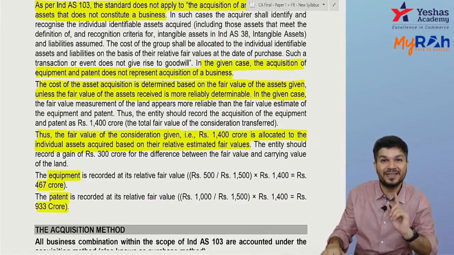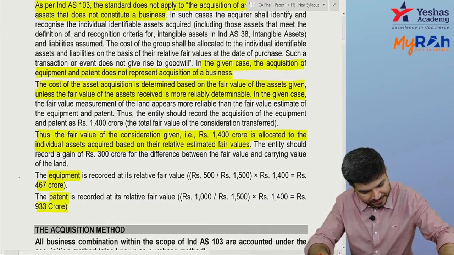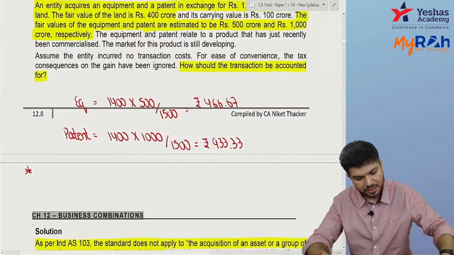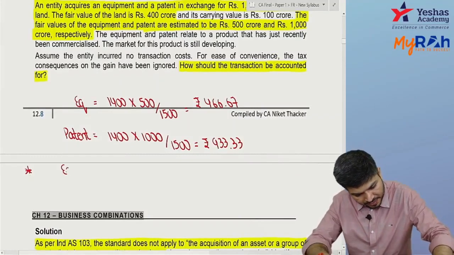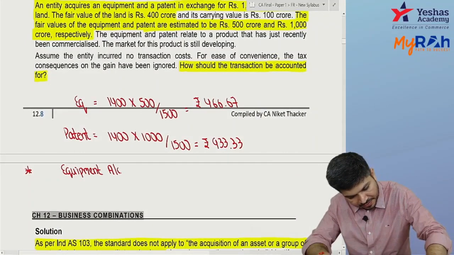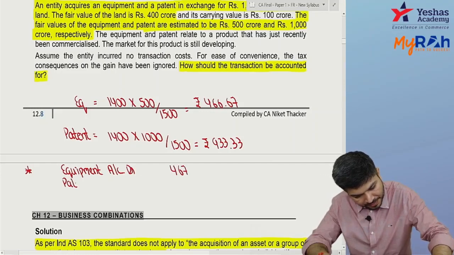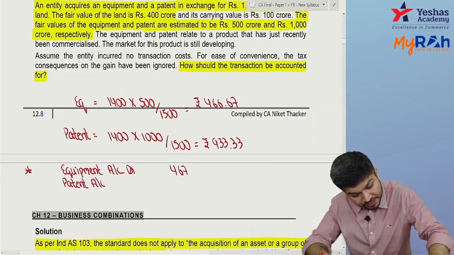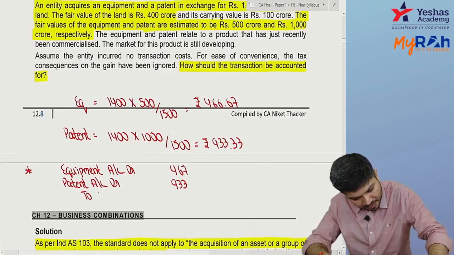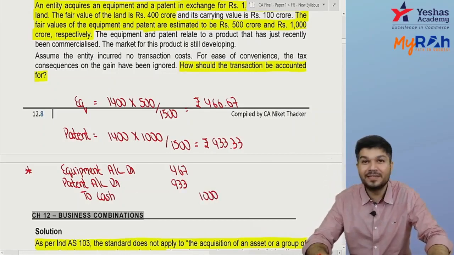Now let me have the journal entry. I put a star here and at the top. Equipment account debit, can I say 467? Patent account debit 933, to cash 1,000. Okay, now what should I write?